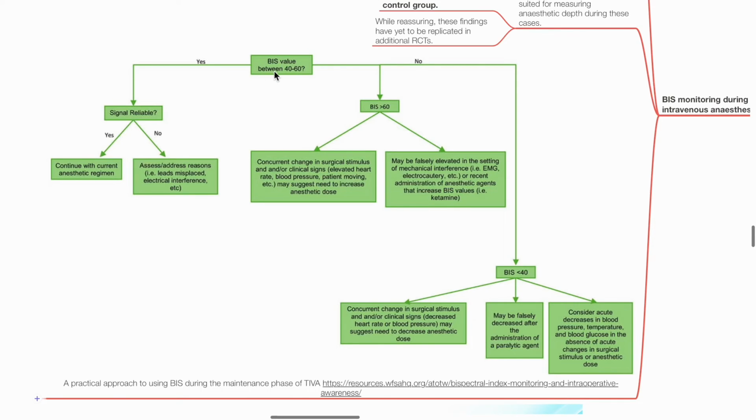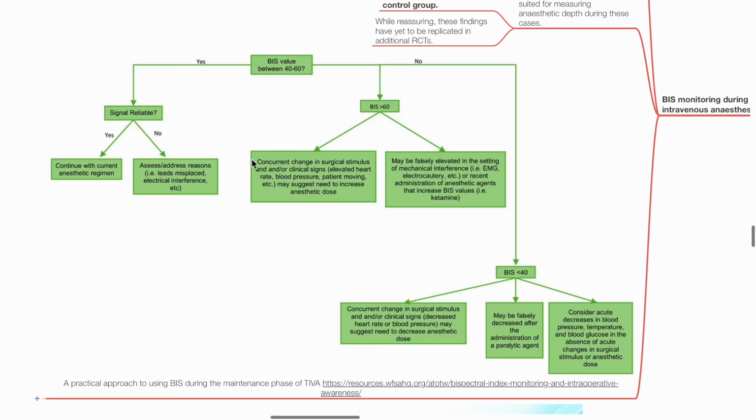If the BIS value is not between 40 and 60, assess whether the BIS value is more than 60. If the BIS value is more than 60, there might be concurrent change in surgical stimulus and/or clinical signs that may suggest need to increase the anesthetic dose. High BIS values may be due to false elevation in the setting of mechanical interference or recent administration of anesthetic agents that increase BIS values, such as ketamine.